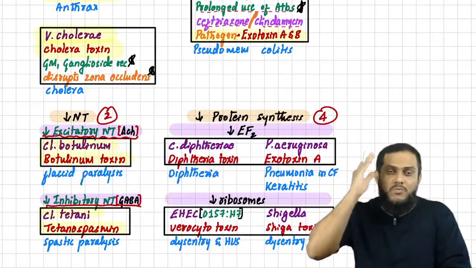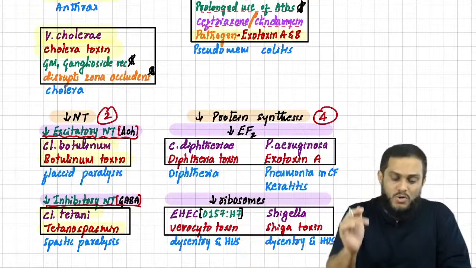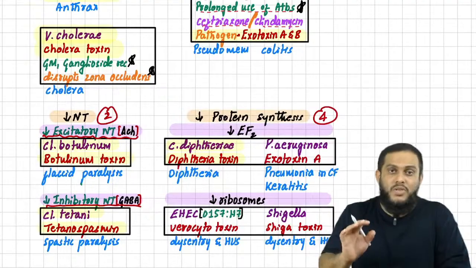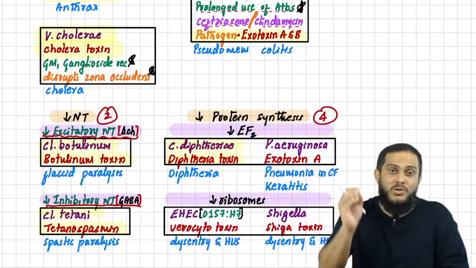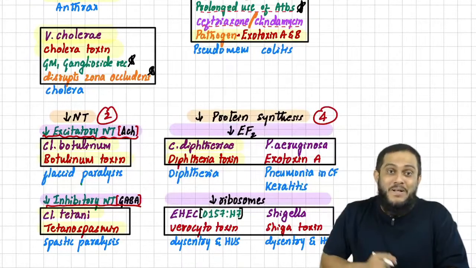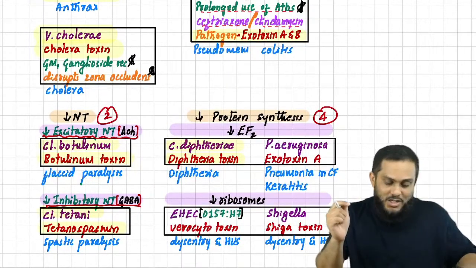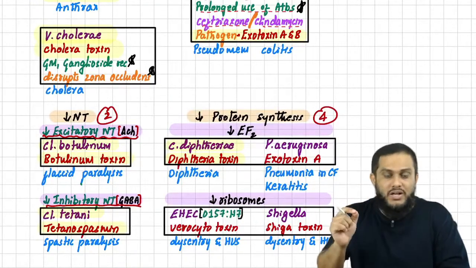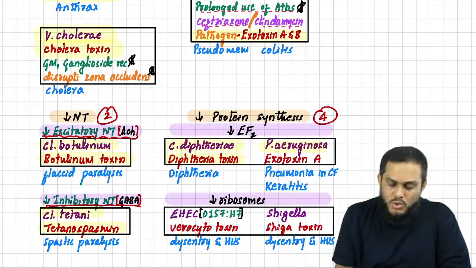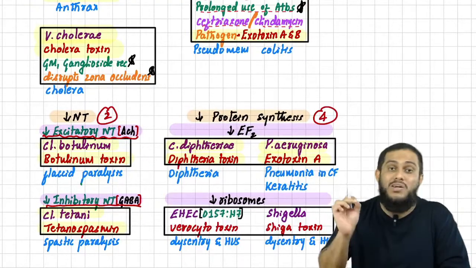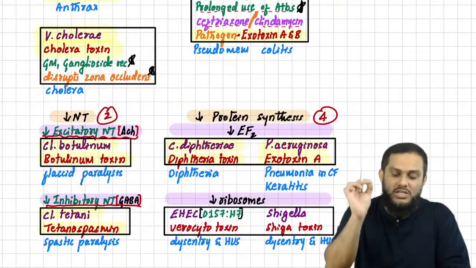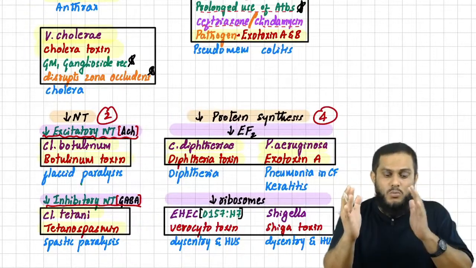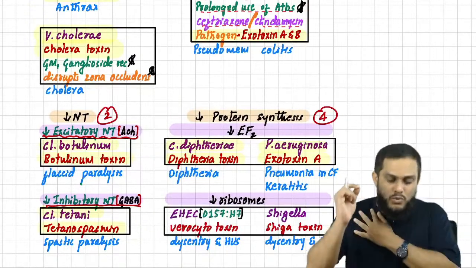Sir, once we say inhibition of EF2, the one toxin that comes to our mind is Corynebacterium diphtheria toxin, right? If you have studied, you might know it. This is the first toxin that will come into our mind. Corynebacterium diphtheria toxin causes diphtheria and acts by inhibiting EF2, elongation factor 2. Similarly, one more toxin you have to remember is Pseudomonas aeruginosa exotoxin A, which also acts by inhibiting elongation factor 2. Along with diphtheria, you have to remember Pseudomonas. Fix this in your mind: diphtheria and Pseudomonas act by inhibiting EF2.